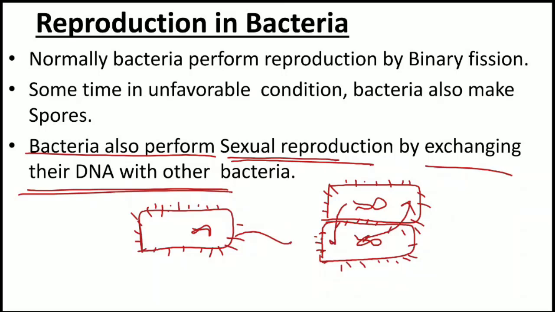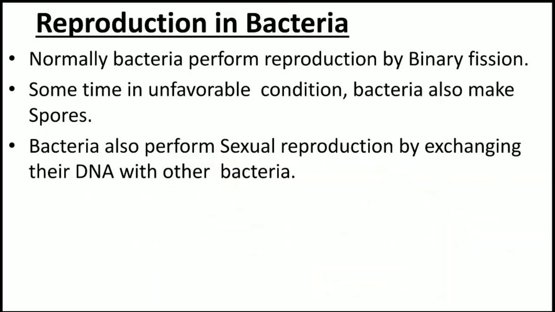Okay, so basically we include this as reproduction because two individuals are taking part in this process. So now we can't say that it is a uniparental situation. Here it is not a uniparental situation. That's why we are calling it sexual reproduction. I hope now you're clear with these things.